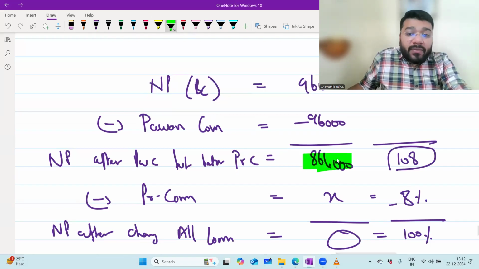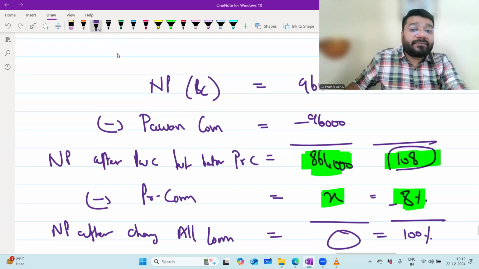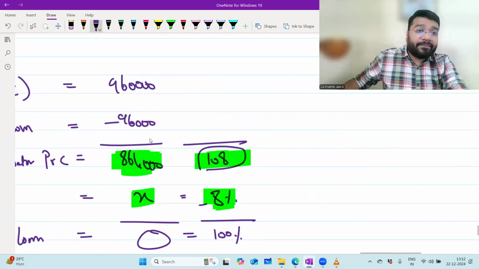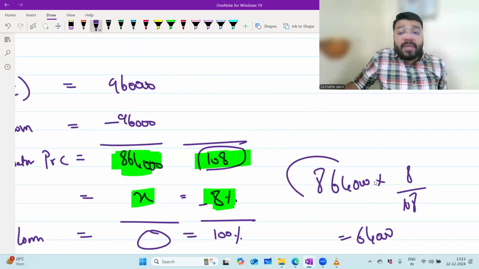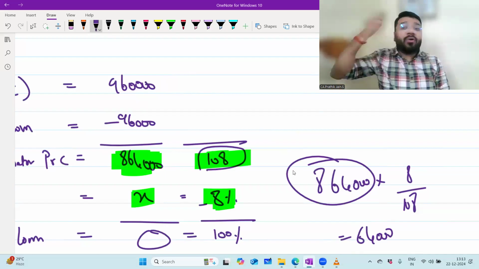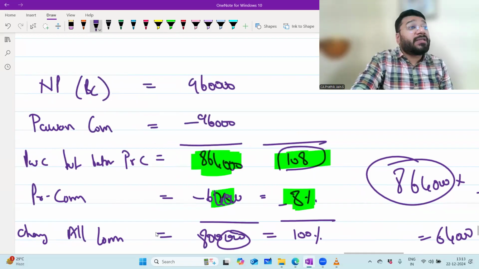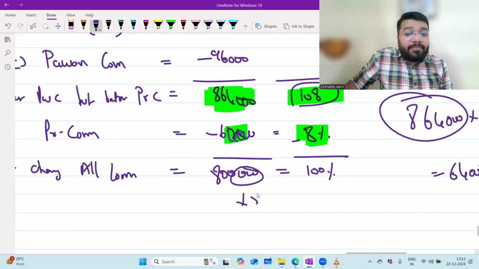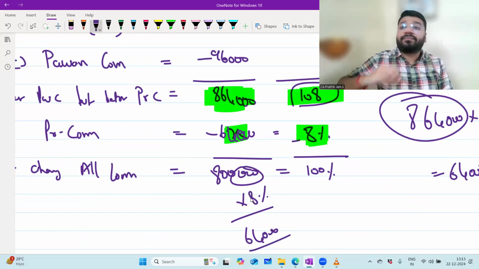So this 8,64,000 is equal to 108%, and for 8%, how much is the value? Cross multiply: 8,64,000 into 8 by 108 is 64,000. From this 8,64,000, you're taking out 64,000. The remaining amount is 8 lakh rupees. This is the profit coming after all commission. On that, if you multiply 8%, you get the same 64,000. So you can cross-check like that.